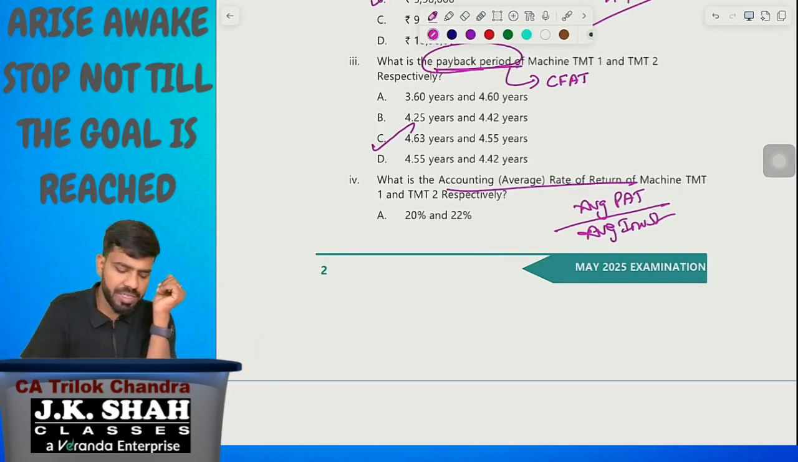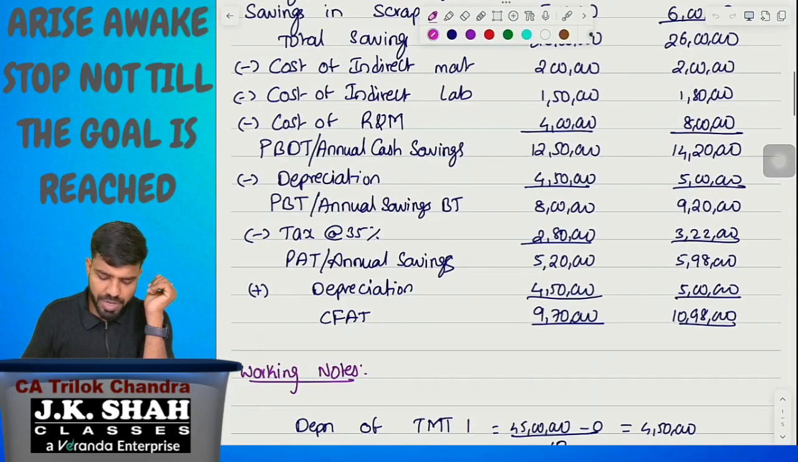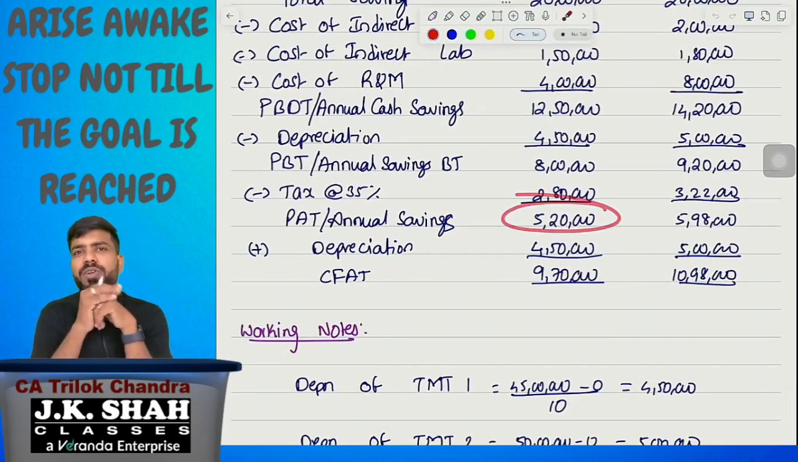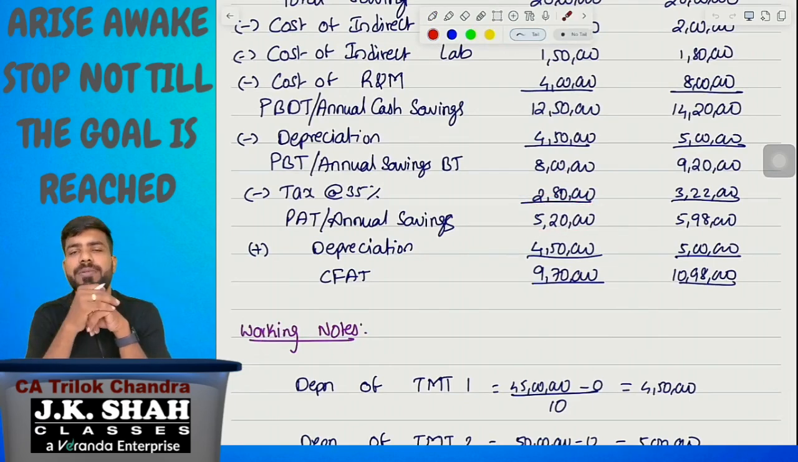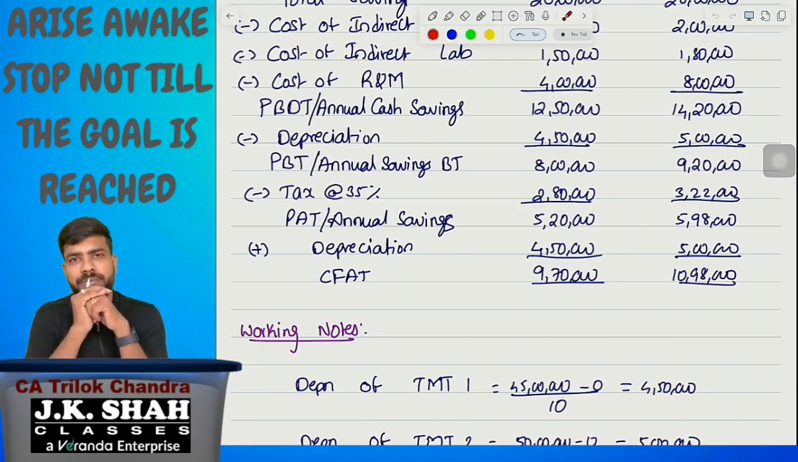In this question, first look at TMT1. Average profit after tax is 5,20,000. If you take average 5,20,000 for the 10 years time, divided by 10 years, both 10 will get cancelled. So 5,20,000. Average investment: TMT1 is purchased at 45 lakh rupees.